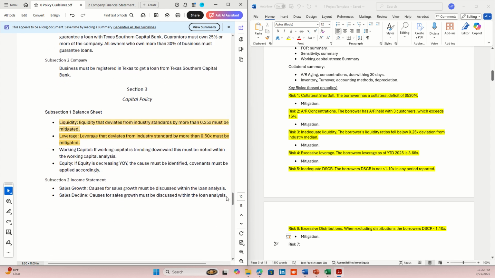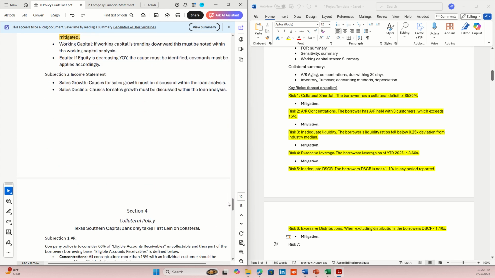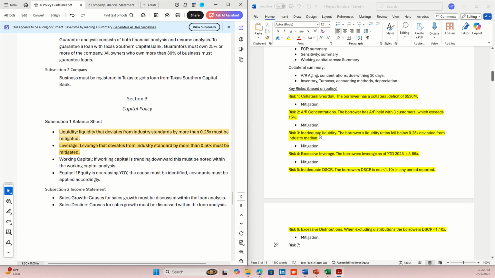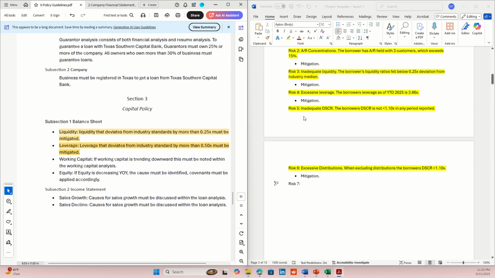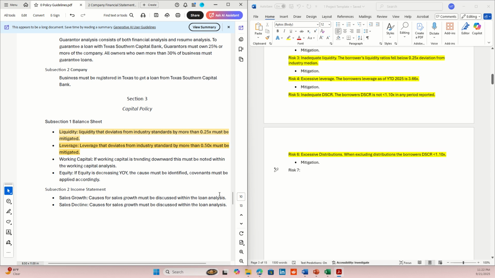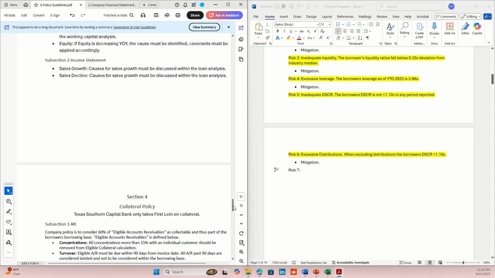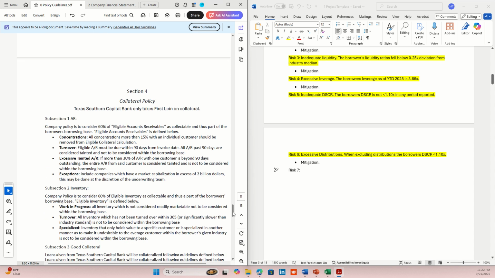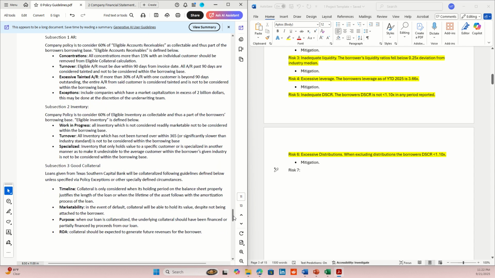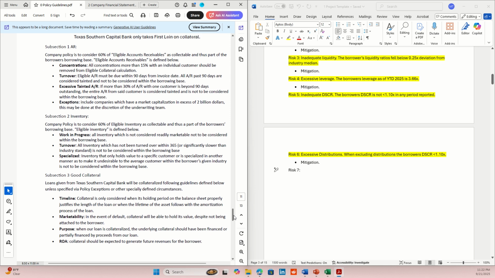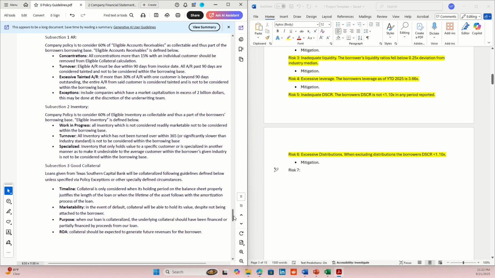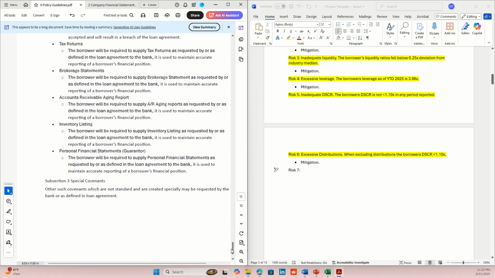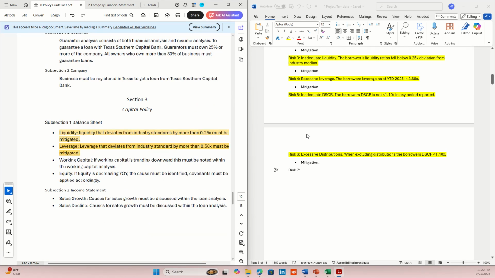Okay. Is equity decreasing year over year? We would have already gotten that. Okay, income statement. Okay, that's collateral policy. We haven't gotten to collateral yet. Covenants. Okay, and we haven't done covenants. Okay, this is all we have to cite for now.